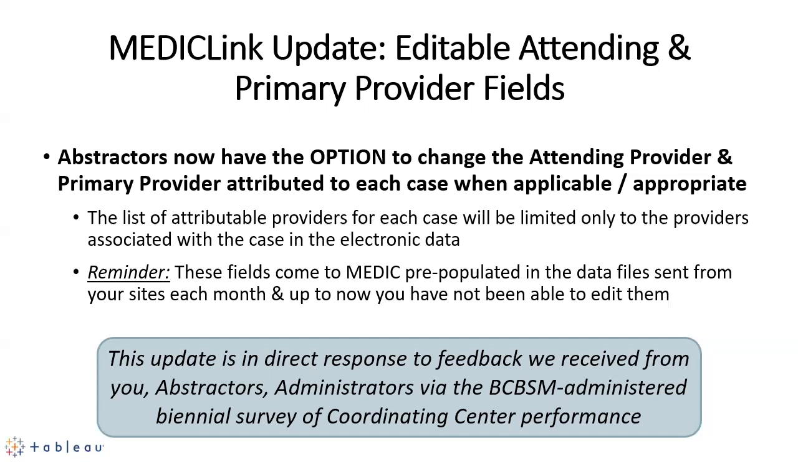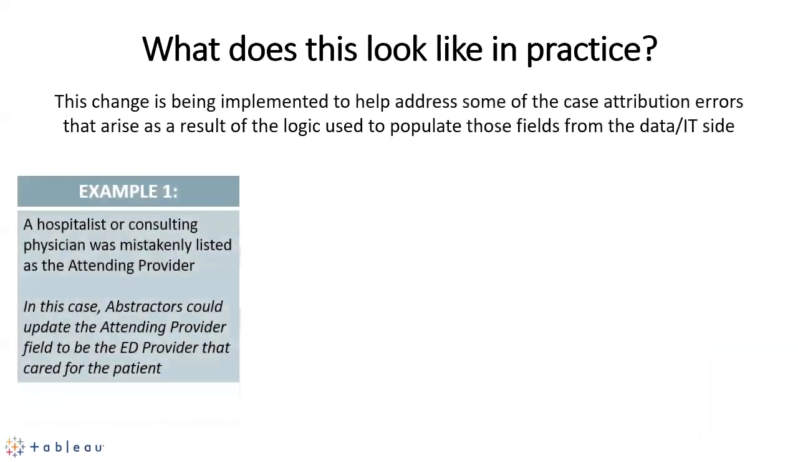And this is in direct response to some of the feedback that we've received from all of you, including our abstractors, clinical champions, administrators, in that Blue Cross Blue Shield of Michigan administered survey on our performance within the coordinating center. We're not always able to address the concerns that come up. This is one of those that we are. This is actually a suggestion from one of our partner sites a few years ago. It just took us a little while to figure out how to implement it in a way that doesn't increase abstractor time significantly on these cases and is also accurate. So that is a new option. And so what does that look like?